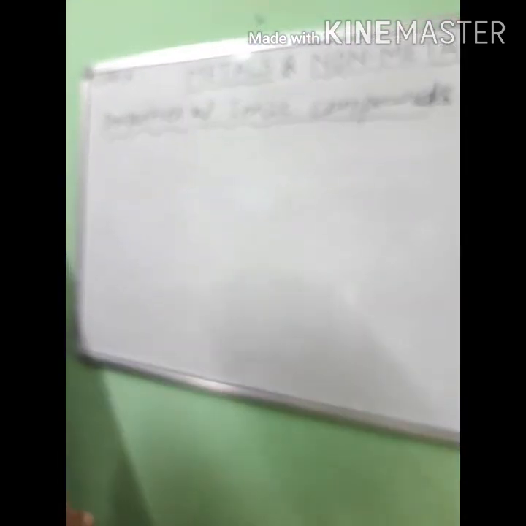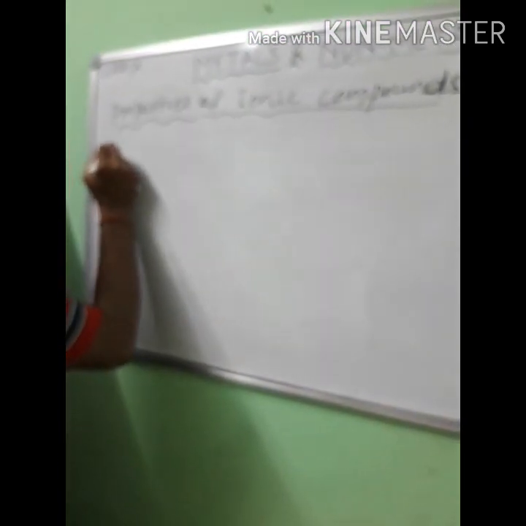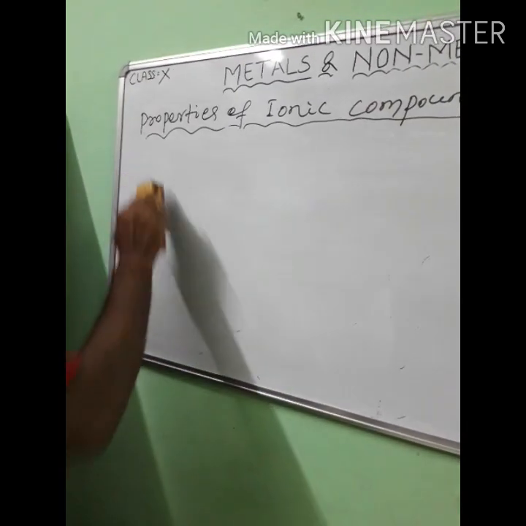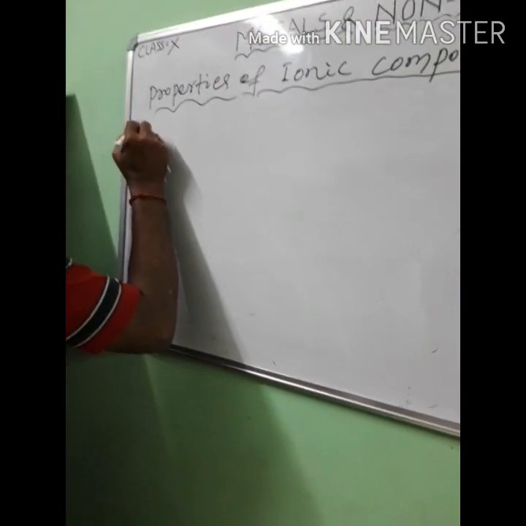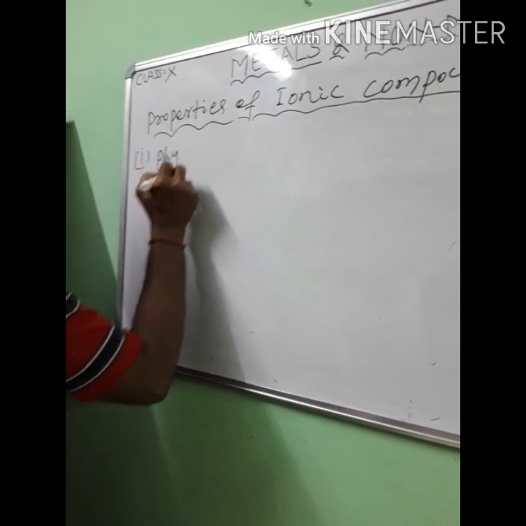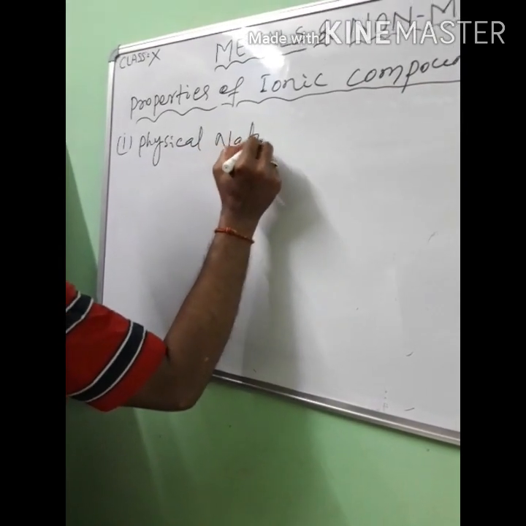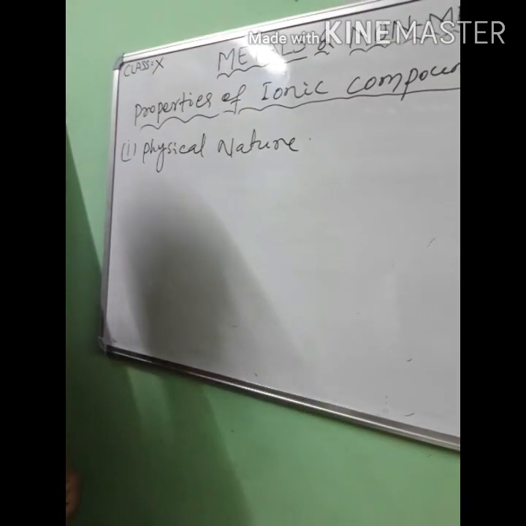The first property is the physical nature.